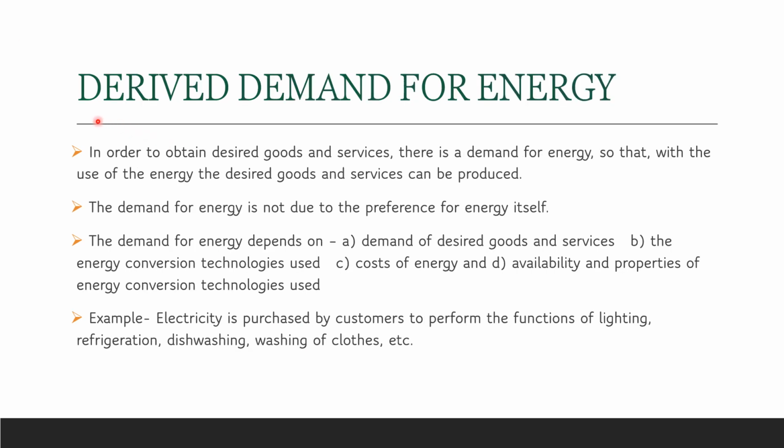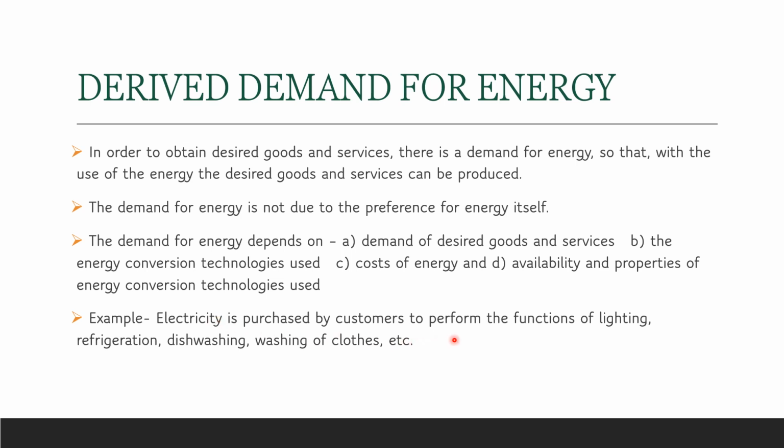Okay, the next slide is with regards to the derived demand for energy. So what we understood is we are buying energy because that energy can be utilized in the production of other goods, or for providing other services. In order to obtain desired goods and services, there is a demand for energy, so that with the use of the energy, the desired goods and services can be produced. And the example for it is electricity.